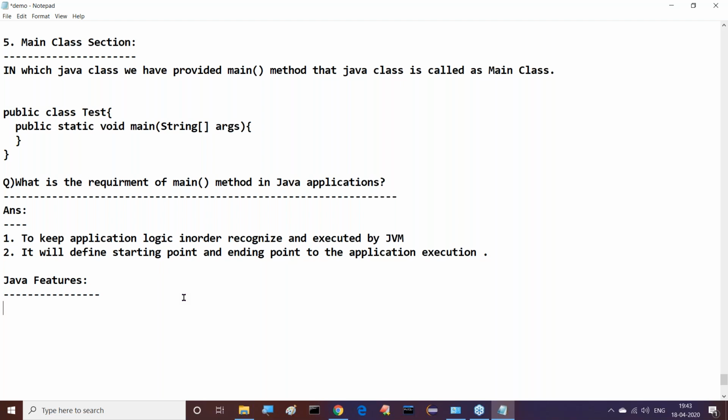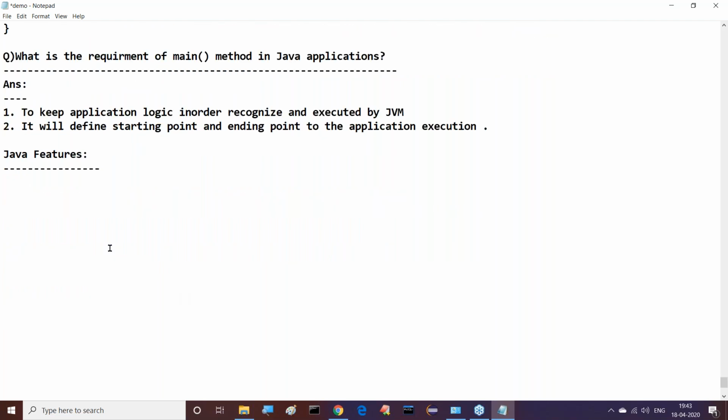How does the JVM know that it is the main method of the main class? The answer is very clear. To run our Java program, we use the command prompt with the java command, for example java space Test. Along with the java command, we give the main class name to execute our program. So the JVM will take that class name and search for the main method in that class only.